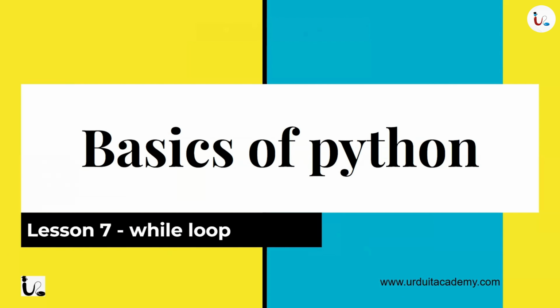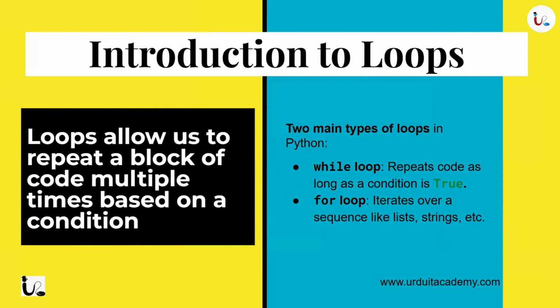So today we are going to learn about the while loop. So let's get started. Loops allow us to repeat a block of code multiple times based on a condition. If you want to print something continuously, instead of writing the print statement one below the other, you can add it inside a loop. Whichever code you want to do multiple times, instead of writing it again and again, you can use a loop. These loops will execute as long as the condition is true, or based on a particular condition.